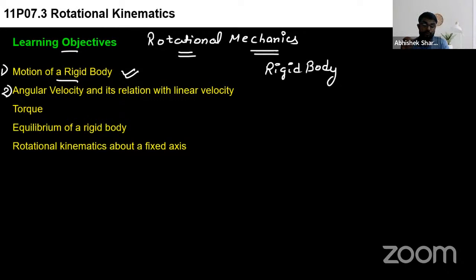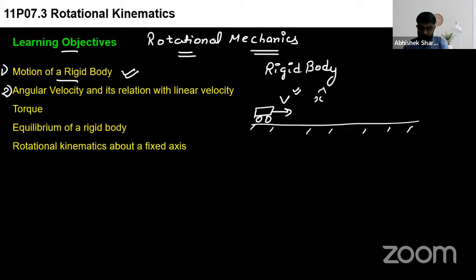You all know this thing. Suppose you have a horizontal track like this, and a car is on this track, moving with some velocity v. Suppose this car has no acceleration a. Acceleration means change in speed per second. Speed may be increasing or decreasing; if it's decreasing, this is deceleration. Suppose this car has speed or velocity in x cap, which is constant here.